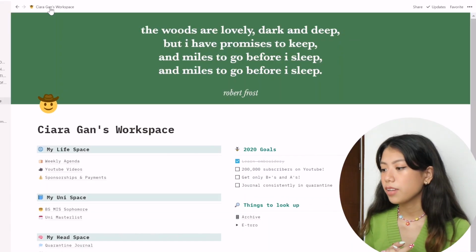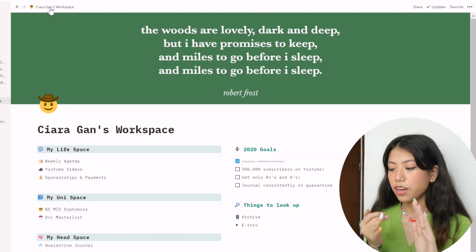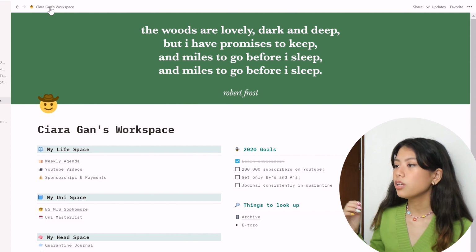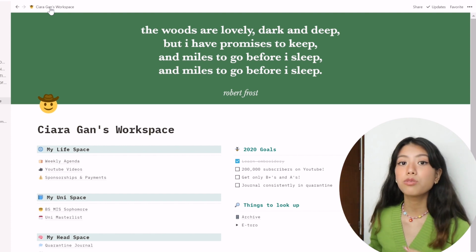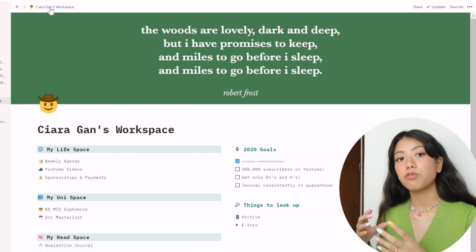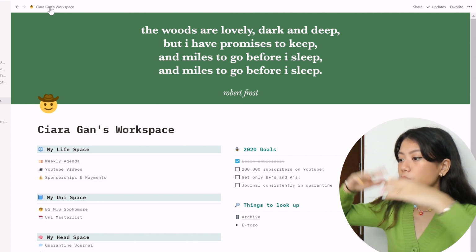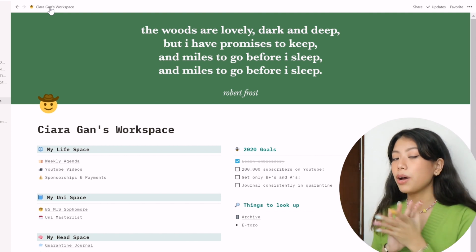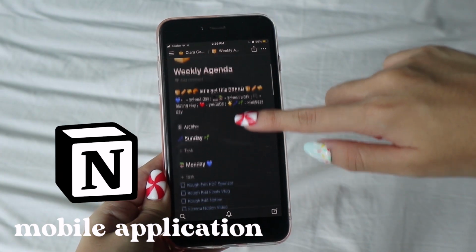At the start, I did have this whole list of where I listen to my podcasts, meal plans, food trackers and all that stuff, and that's really good, but I customize it based on what I use the most. So I tried it out. I've been trying Notion for 5 months already. What I found that works for me is just a space for my YouTube videos, my school, and my journaling. So those 3 things, plus my weekly agenda, my holy grail. And not only do I have it on my laptop, I also have it on my phone, and this is what I use every day.